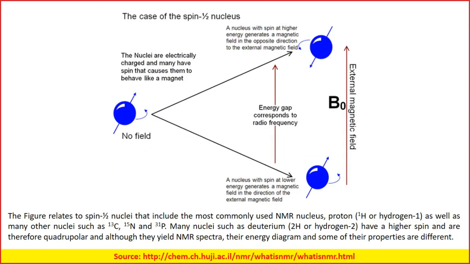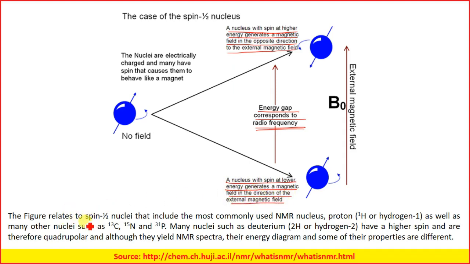Now the same thing is given over here. If you apply an external magnetic field, there will be an energy gap which corresponds to the radio frequency with which you will be exciting the atom. A nucleus with spin at higher energy generates a magnetic field in the opposite direction to the external magnetic field. I have already told you. Okay, and a nucleus with spin at lower energy generates a magnetic field in the direction of the external magnetic field.